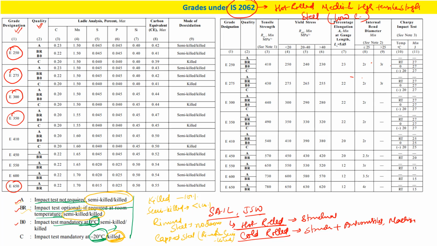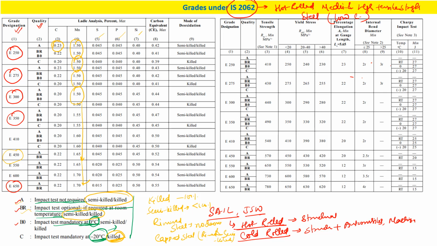Now if you see the carbon content, it is like 0.23, right? So in the range of 0.2 to 0.3. Mn content is 1.5. You can see different grades, and Mn content increases as we go to grades like E450, 550, 600. Sulfur and phosphorus are in a controlled way, right?